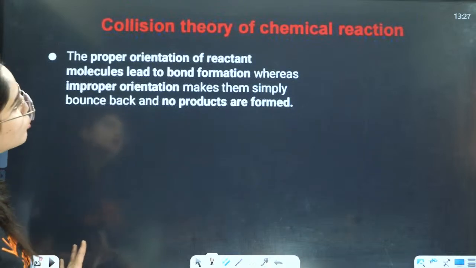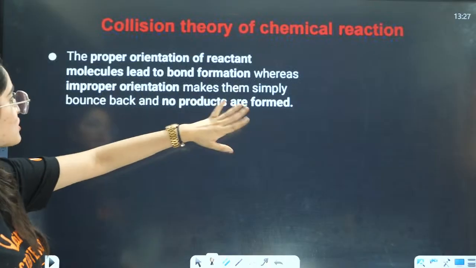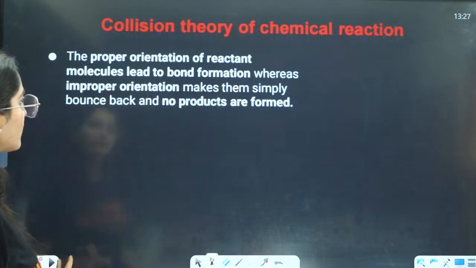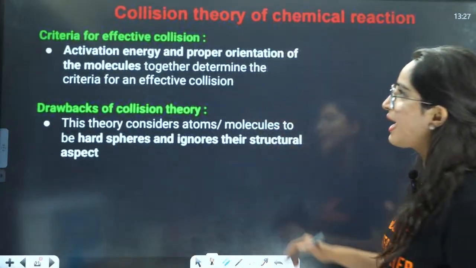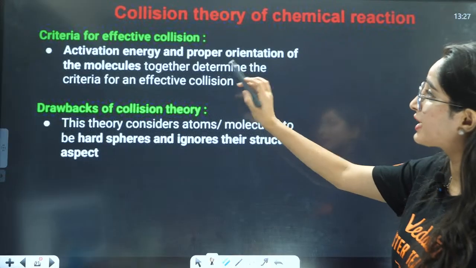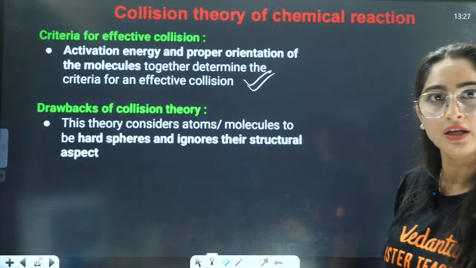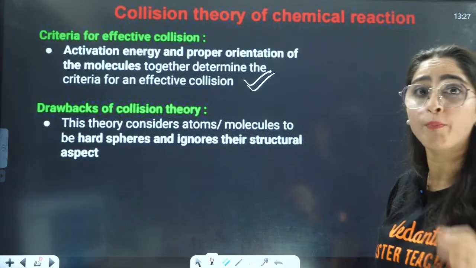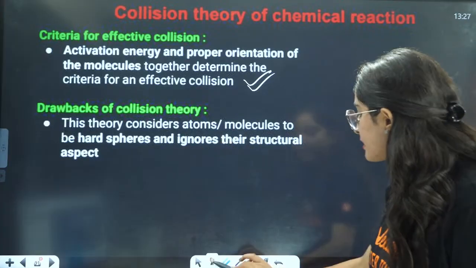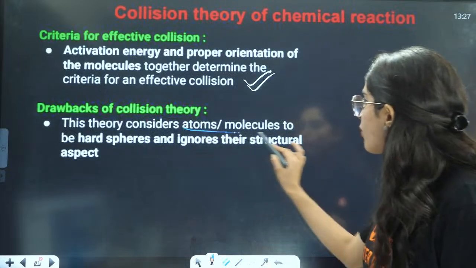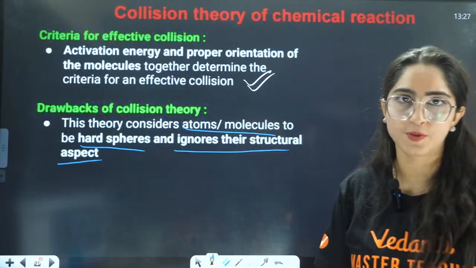Okay. Now, the proper orientation of reactants leads to bond formation, whereas with improper orientation, there is no product formation. Now, they are just telling the criteria of effective collision. Activation energy and proper orientation of molecules together determine the effective collision. There should be proper activation energy, there should be proper collision, right? Drawbacks of collision theory: the theory considers atoms and molecules to be hard spheres and ignores their structural aspects, right?